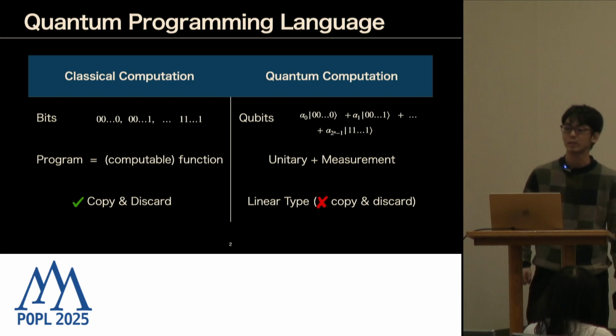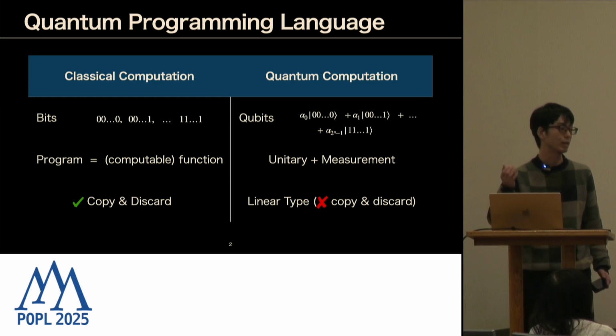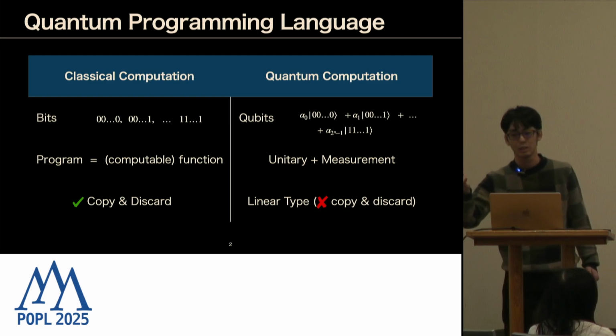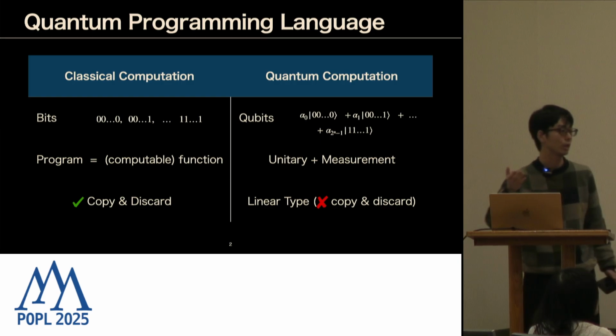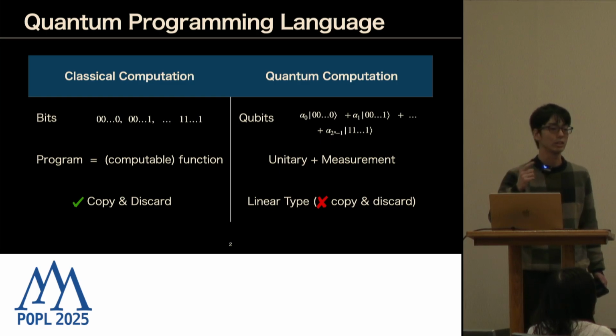For the type system, in usual classical computation you can do anything, including copying resources or discarding resources. But the main difference between classical and quantum is that in quantum, you cannot copy or discard, and it's called linear type.